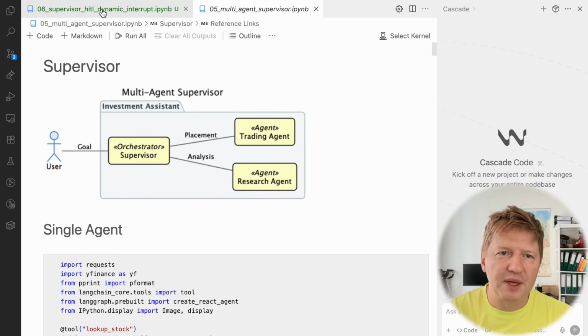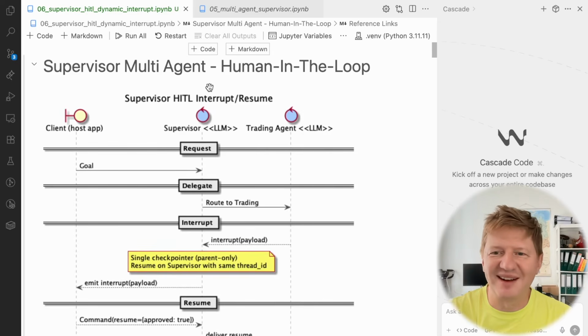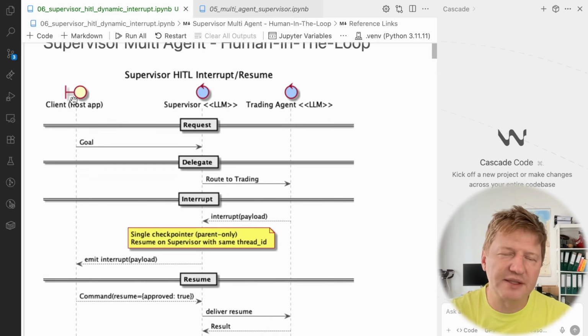Basically, let's go back to the current topic. This is how it happens, and again, it's very simple. First of all, your client or user always communicates via the supervisor only. This is rule number one. The supervisor is responsible for everything here. Let's take a look at the diagram. The client sends a request which contains a goal, and somewhere down the road, the supervisor decides to delegate some responsibility to the trading agent, here route to trading, and then the trading agent decides to interrupt the process.